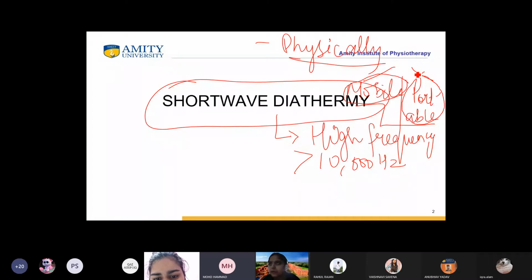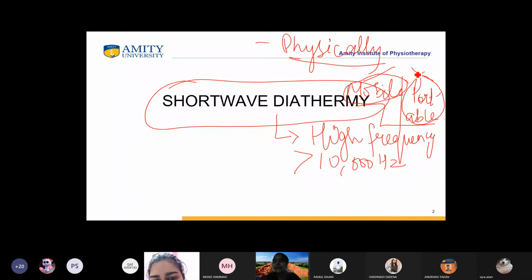Somebody's mic is on, please mute your mic, beta. Alfia, is it feasible that you can pick up shortwave diathermy yourself and take it to the exercise therapy lab? No, ma'am, it is not feasible. Okay, so be clear with the terminology which you use.